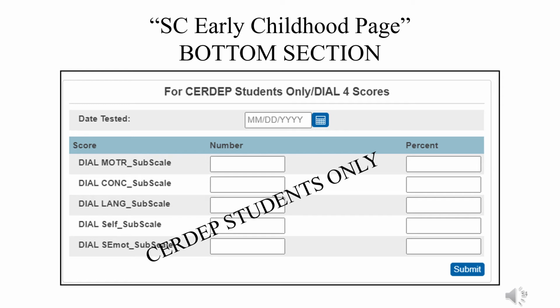Who's responsible for entering these scores assessed? The teacher, a teacher's assistant, a PowerSchool data clerk? This person will need to enter the DIAL-4 test score data for students who meet the following criteria. For the purpose of CERDEP only, a child must be 4 years of age on or before September 1st of the current year. The assessment can be used for children whose ages fall between 2.6 and 5.11, and you enter scores for only one administration of the test.